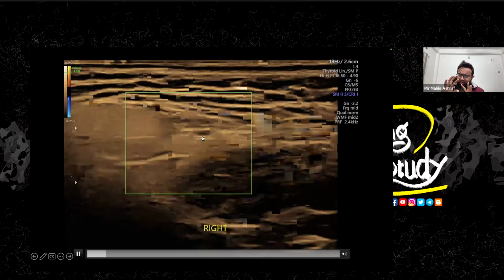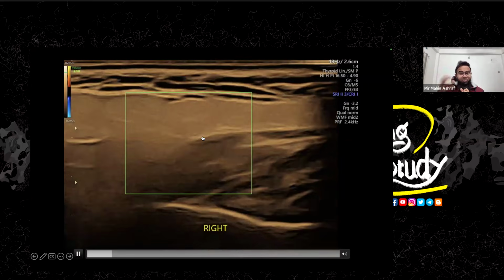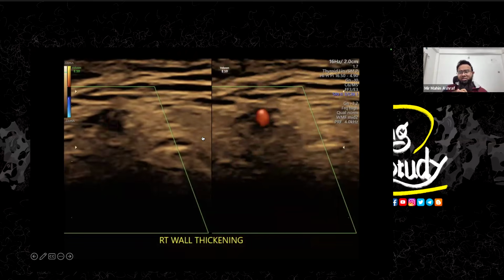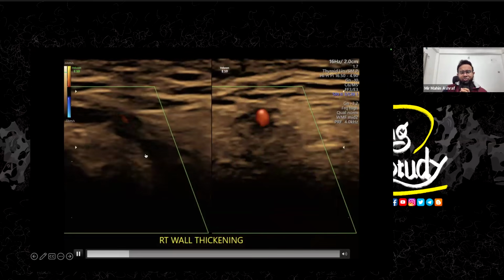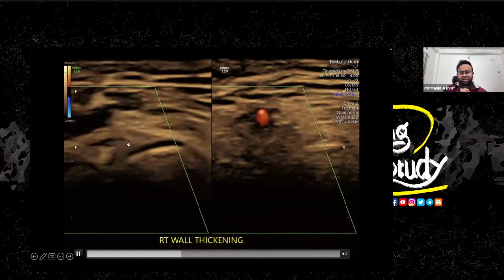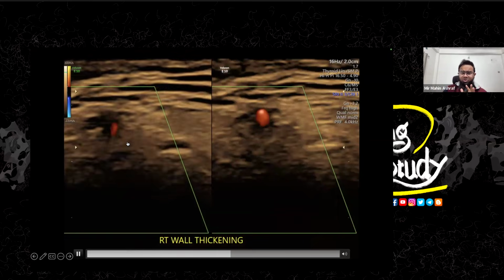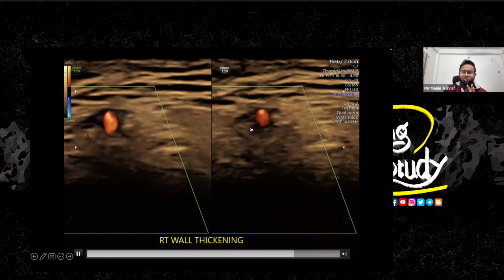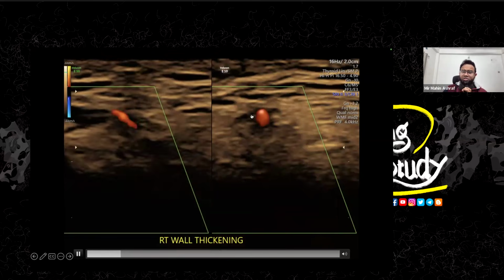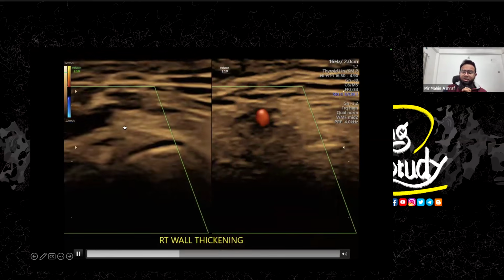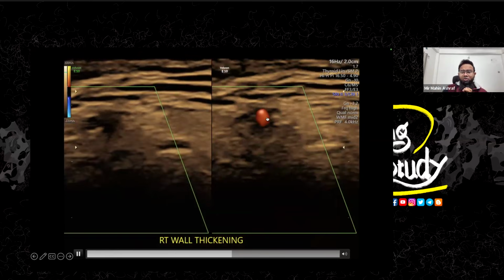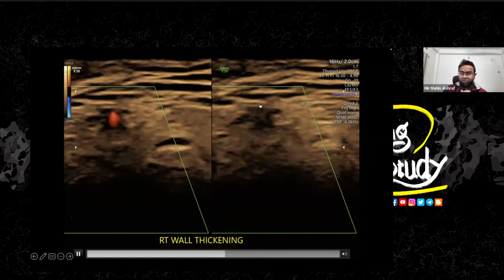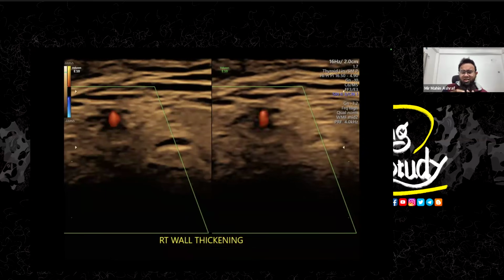Now let's adjust the B mode gain a little bit. Now adjusting the gain, it looks quite good. You can see the hypoechoic surrounding area, but in long section it is not well understandable. But if you check the vessel on transverse section, it's quite easily understandable. Let me show you the transverse one. Here on transverse section you can see the pulsation, but you can also see the surrounding hypoechoic thickening quite well, which was not seen on the long section.